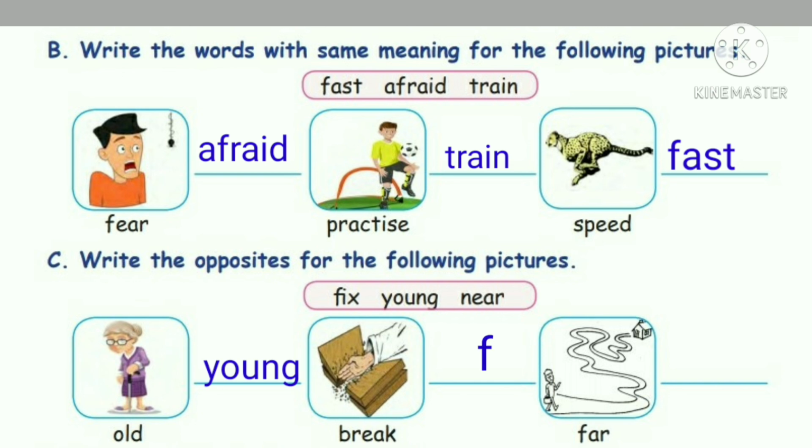What is the opposite for the word break? Fix. Next one, far. What is the opposite for far? Yes, near. Old, young. Break, fix. Far, near.